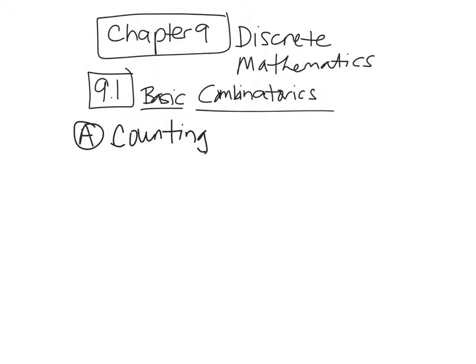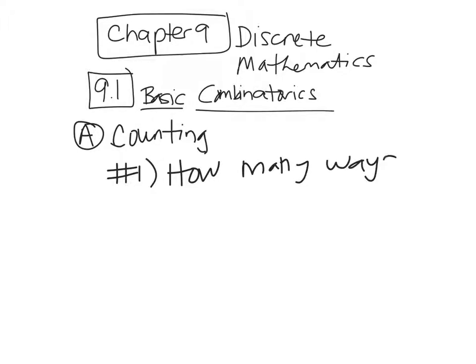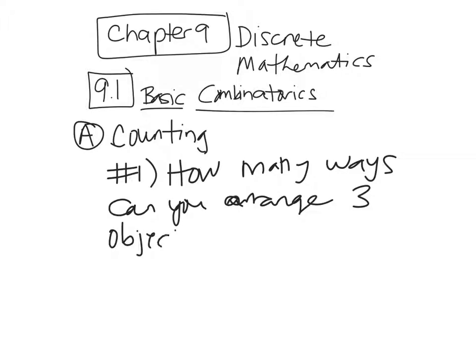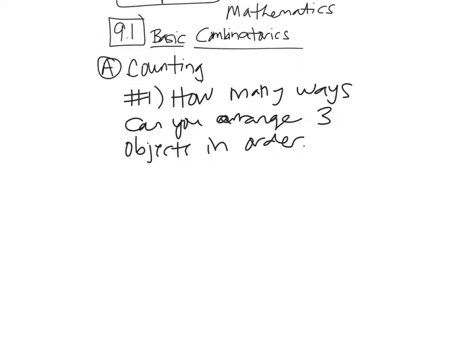All right, here we go. Number 1. I'm just going to start you off with a problem. How many ways, and that's going to be the question today, can you arrange 3 objects in order? Three objects is not a lot. If I was going to talk about 20 objects, that would be tough. So let's say I have 3 books on a shelf and I want to rearrange them in different orders. How many ways can I arrange them on a shelf?